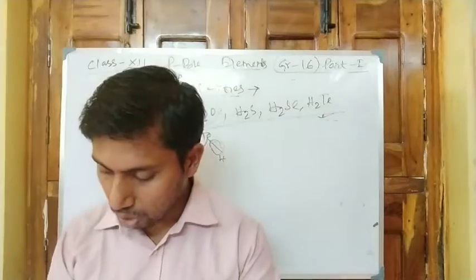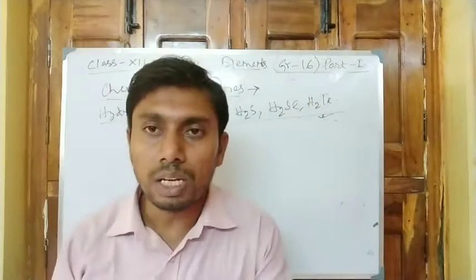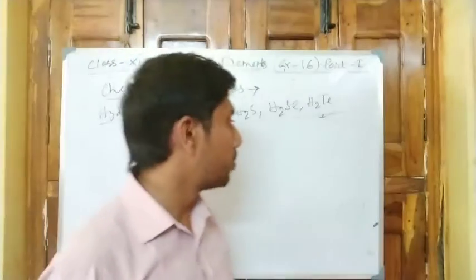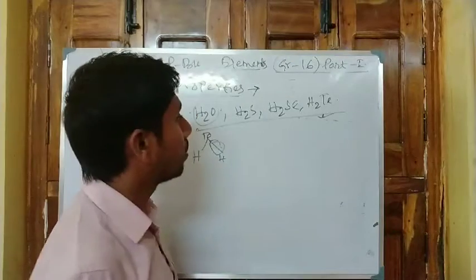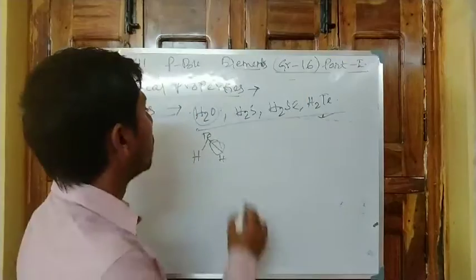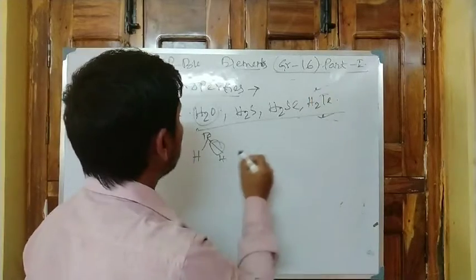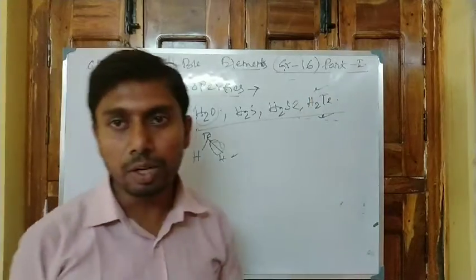Reducing strength also increases down the group, for the same reason, that is the lower bond dissociation enthalpy in the case of H2Te. So this is maximum acidic, and here it is maximum reducing.